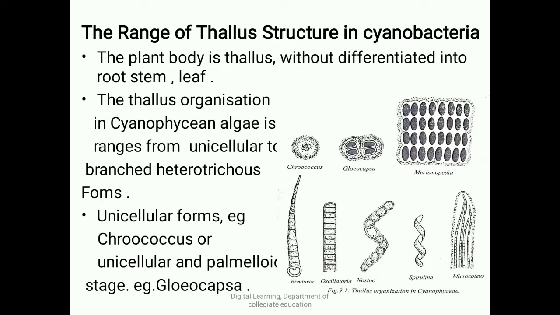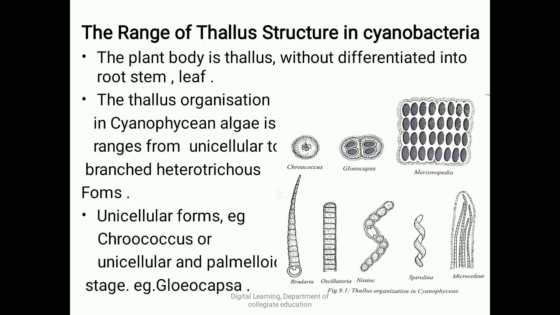Here in cyanobacteria, the thallus organization ranges from unicellular to branched heterotrichous forms. So what is unicellular? The plant body is made up of a single cell. Heterotrichous is nothing but filaments, that is, the plant body consists of filaments. And unicellular forms can be seen in the images.